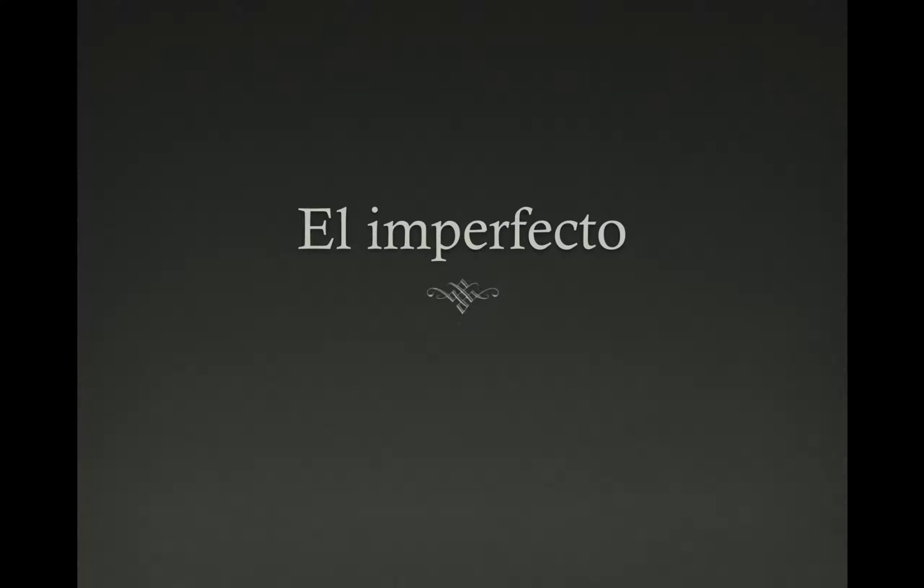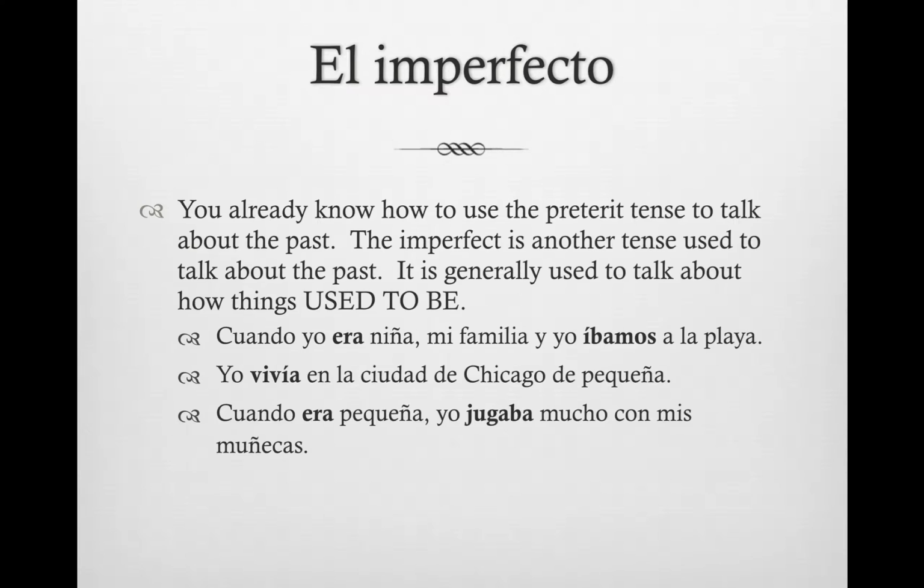We're going to talk about how to form the imperfect tense. The imperfect tense is a past tense, and we've learned how to use the preterite tense to talk about the past, but the imperfect tense is another tense used to talk about the past as well. It is usually used to talk about how things used to be, and we'll talk about the differences between preterite and imperfect in later chapters. But for this, we're really focused on how to conjugate in the imperfect tense.